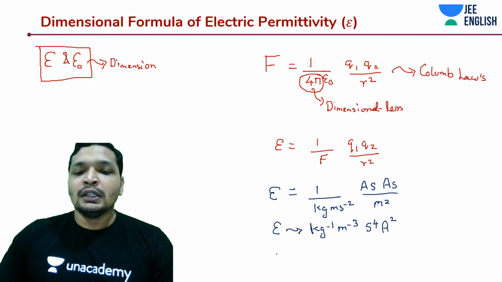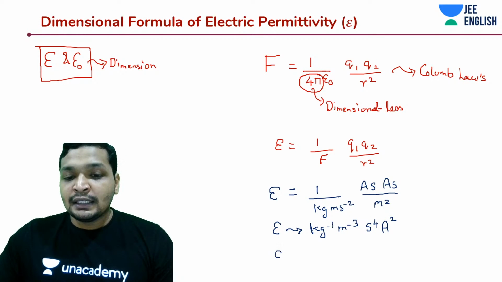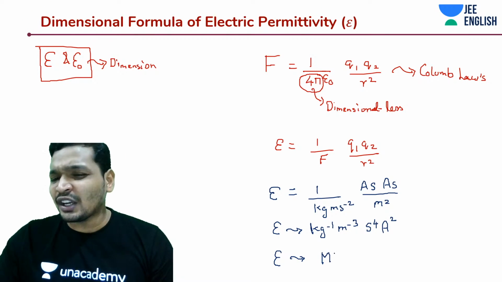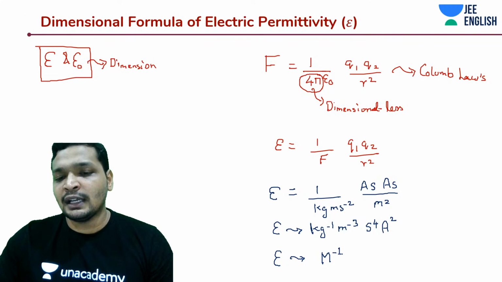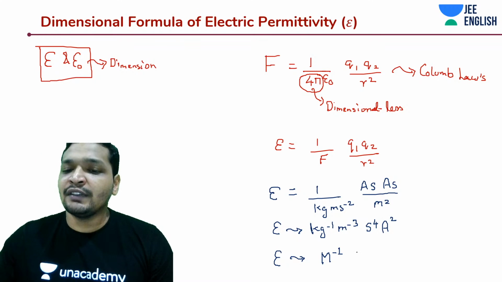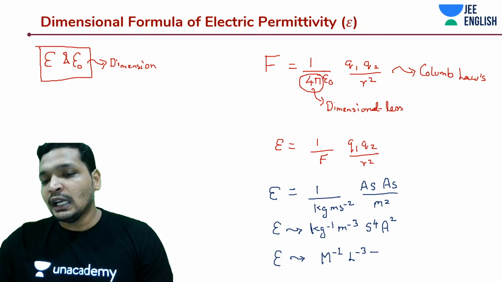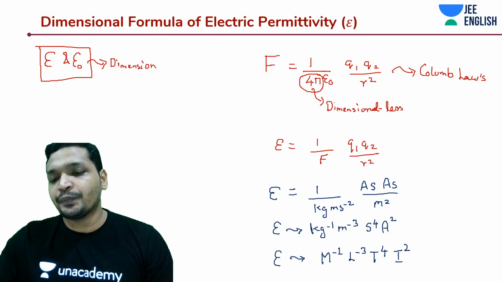And you can also understand many things from dimensional formulae, like what is the impact of mass, what is happening when changing. But constants, guys, are constants, don't confuse them. This is just dimensional formula analysis to check the consistency when it comes to constants. So M to the power minus 1, L to the power minus 3, T to the power 4, and I to the power 2.